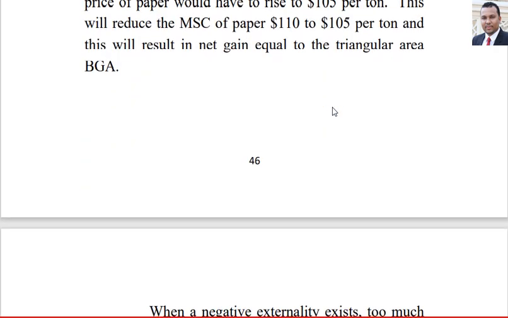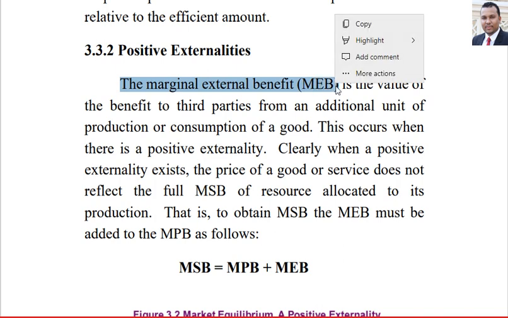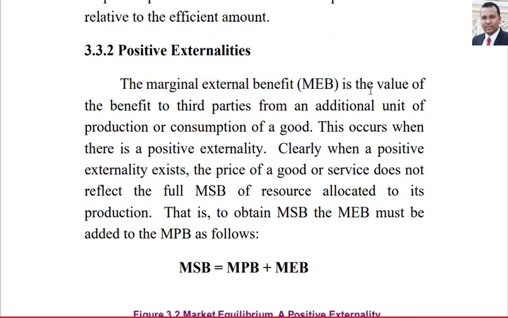Next, what about positive externalities? In case of positive externalities, there is a marginal external benefit, MEB. Marginal external benefit is the value of the benefit to third parties from an additional unit of production or consumption.